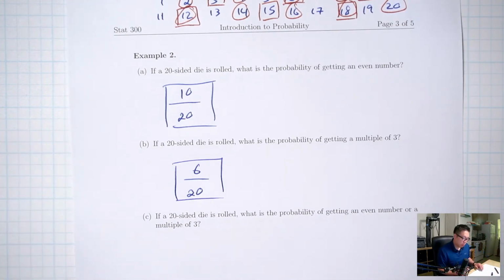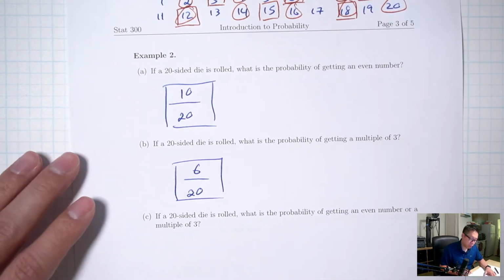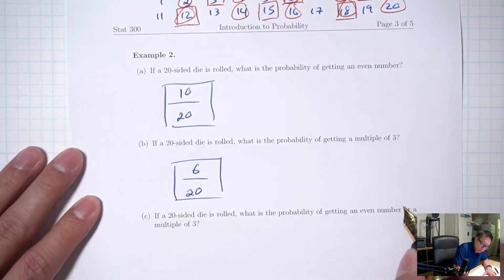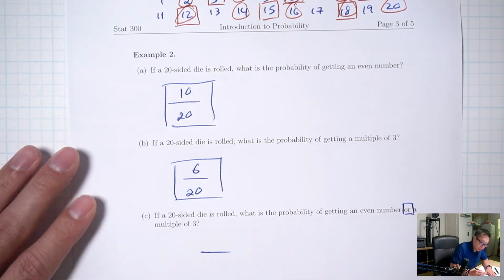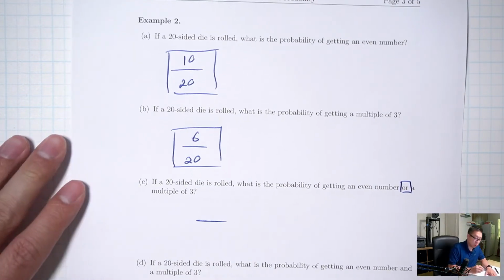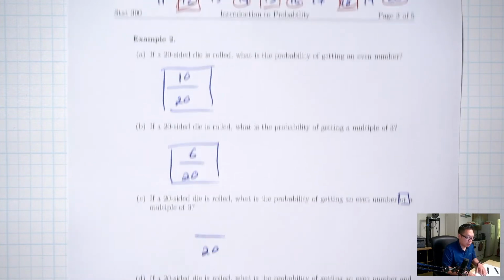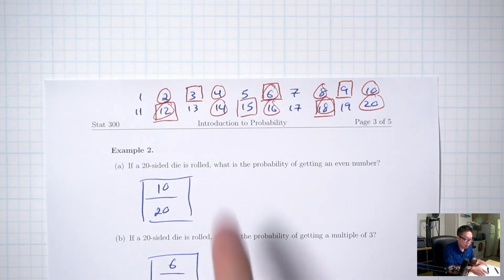Part C. If a 20-sided die is rolled, what's the probability of getting an even number or a multiple of 3? Keyword here is or. Bottom's going to be the total, which is 20. Okay, or means I want to take the even numbers, multiples of 3, combine them and get a bigger set. So what that means is just take all my circle numbers, all my box numbers, and just combine them.